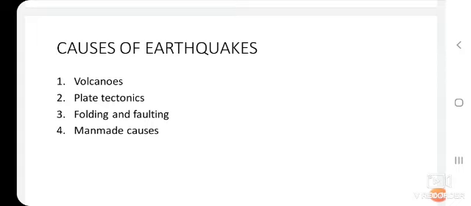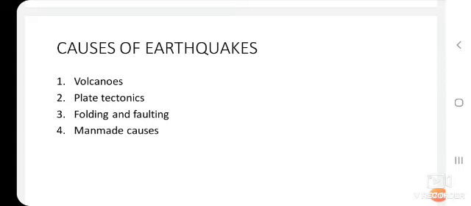This type of earthquake is most common in the region of the Pacific Ring of Fire, Southeast Asia, the Philippines and Indonesia, and northern India along the plate boundaries. Okay, children, hope you have followed. The second cause is plate tectonics. These tectonic earthquakes are most frequent. These earthquakes are immensely powerful also. They mostly occur in the Pacific Ring of Fire.